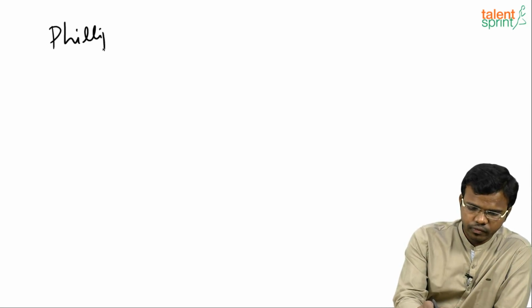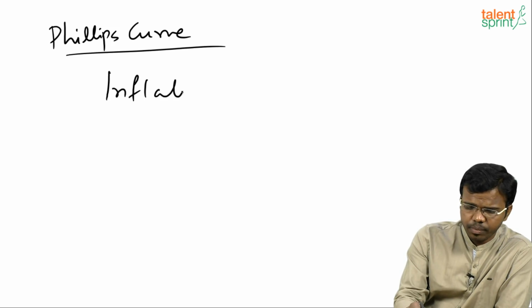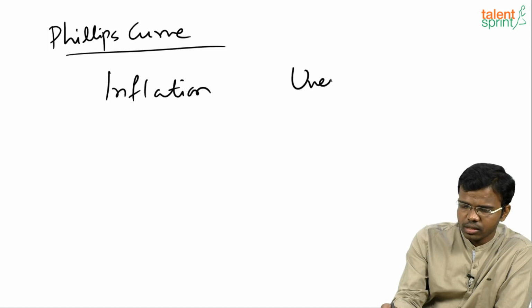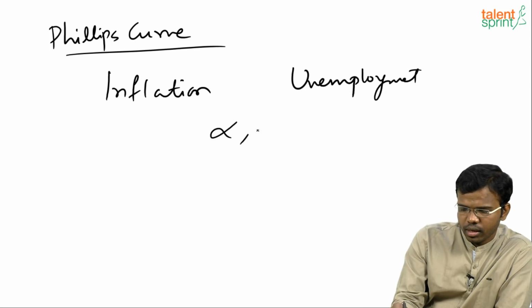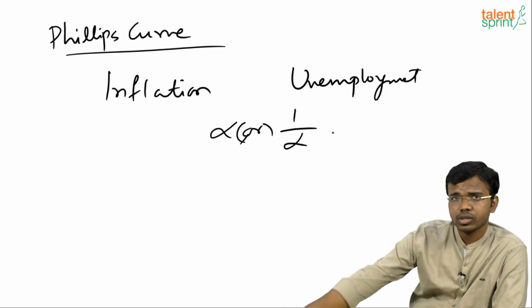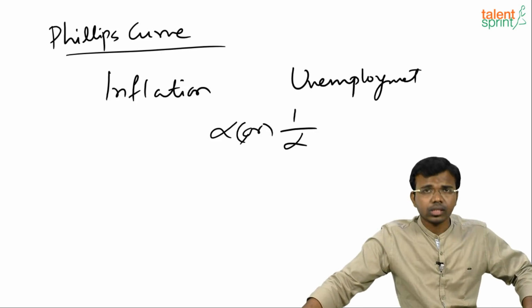So generally we have a curve called the Phillips Curve. What is this Phillips Curve? It gives the relationship between inflation and unemployment, whether they are directly proportional or indirectly proportional. You have to tell me whether they are directly proportional or indirectly proportional. Yes?